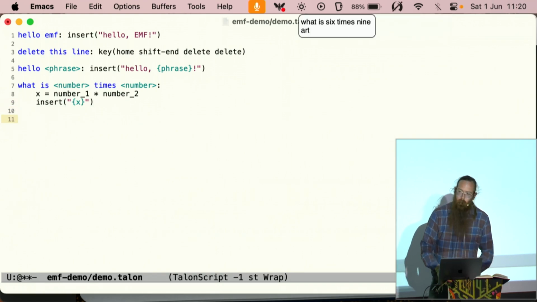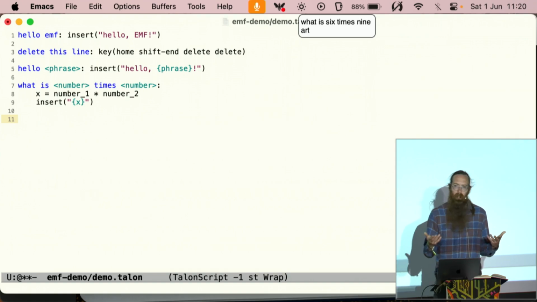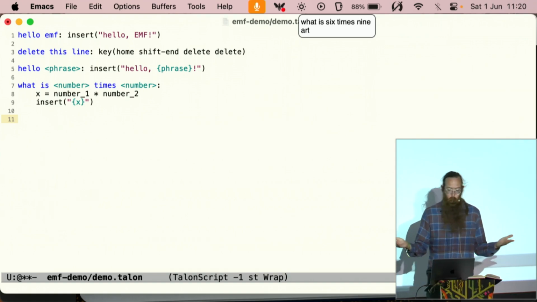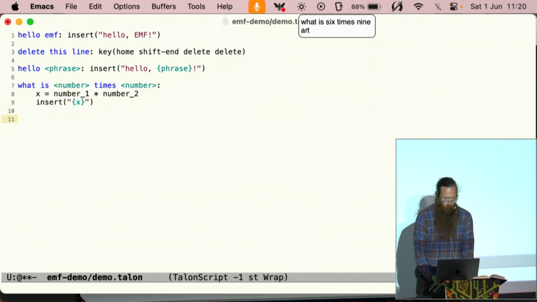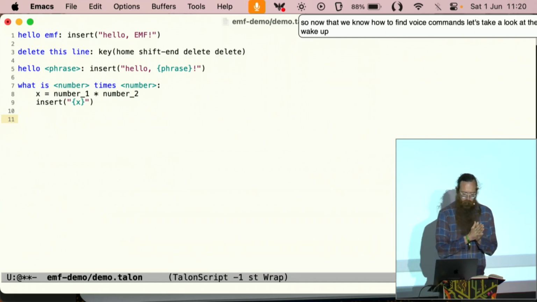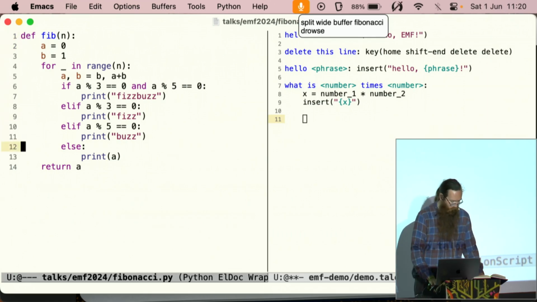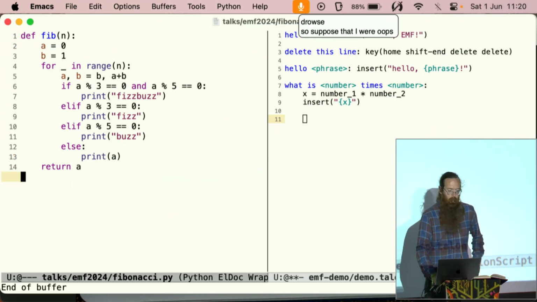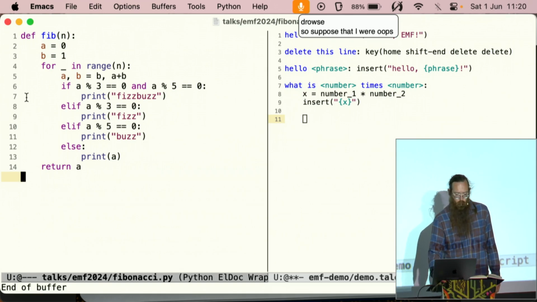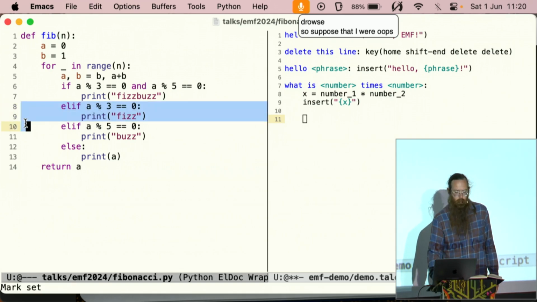All right. So now that we know how to define voice commands, let's take a look at the thing we're trying to do, which is editing code. Wake up. Split wide buffer Fibonacci. Drowse. So suppose that I were at the end of this file, and I wanted to delete these 2 lines, this branch. No more fizzing.